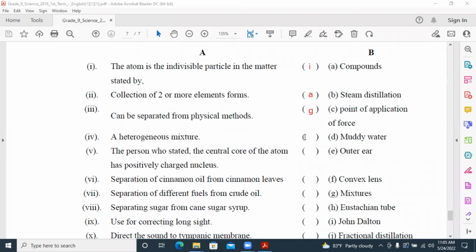A heterogeneous mixture, muddy water. The person who stated that the central core of the atom is a positively charged nucleus, Ernest Rutherford, K. Separation of cinnamon oil from cinnamon leaves, steam distillation, B. Separation of different fuels from crude oil, fractional distillation, J. Separating sugar from cane sugar syrup, the answer is not mentioned here. The correct answer is crystallization.